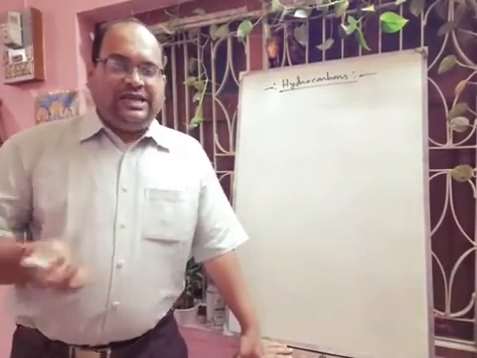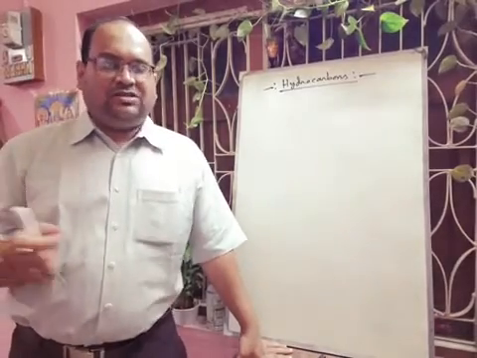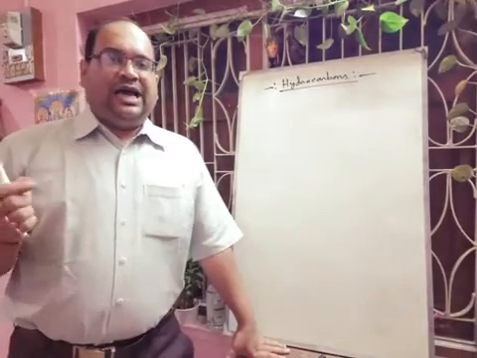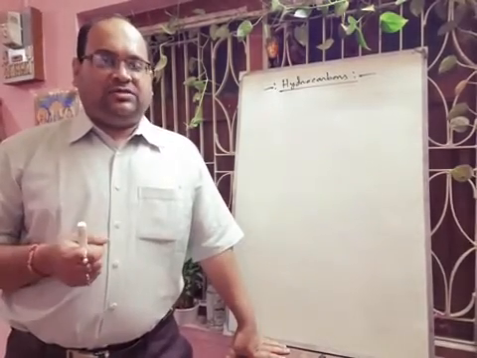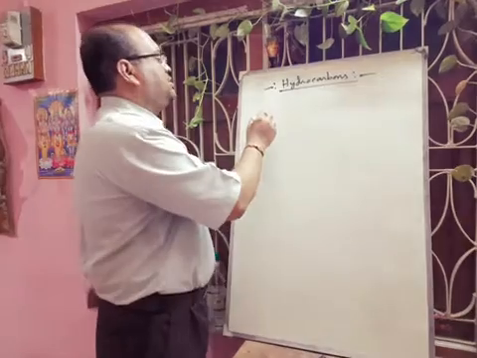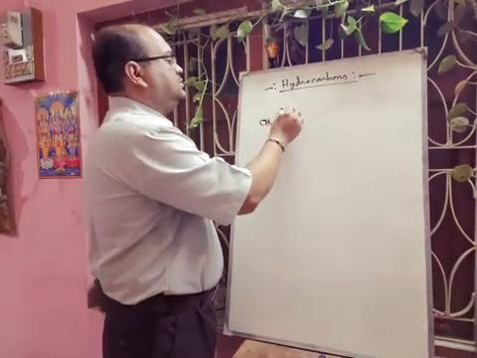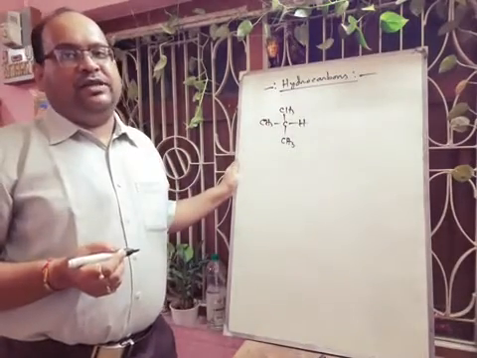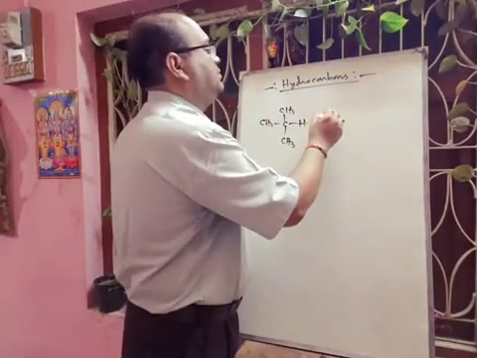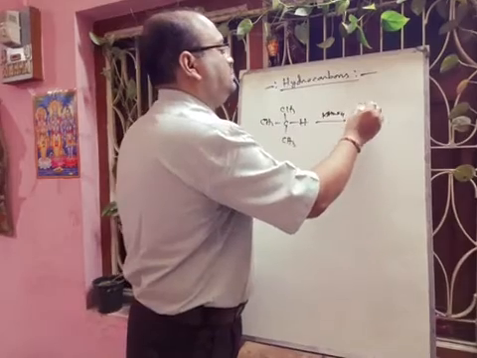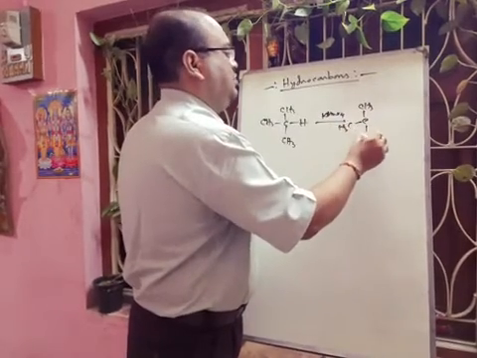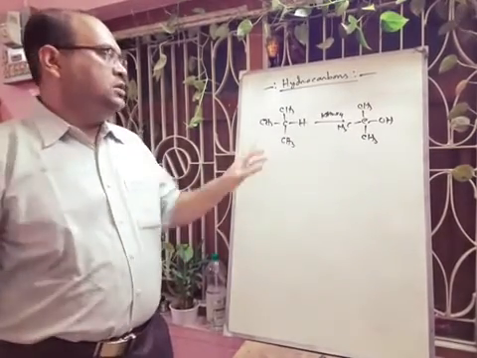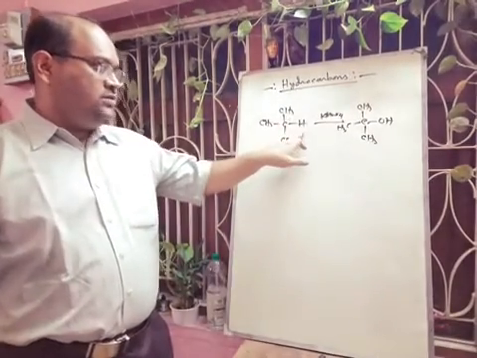Due to their stable nature, alkanes are not generally oxidized by oxidizing agents like potassium permanganate. However, for alkanes having tertiary hydrogens, suppose we think about this one. If we give KMnO4, then what will be the product? There will be formation of alcohol. It will not form the acid. This tertiary hydrogen will be oxidized to alcohol.